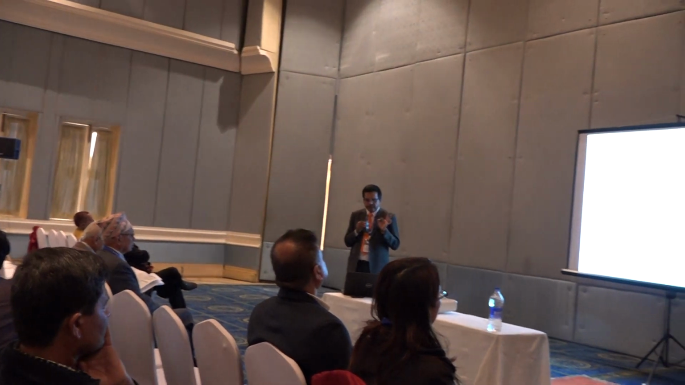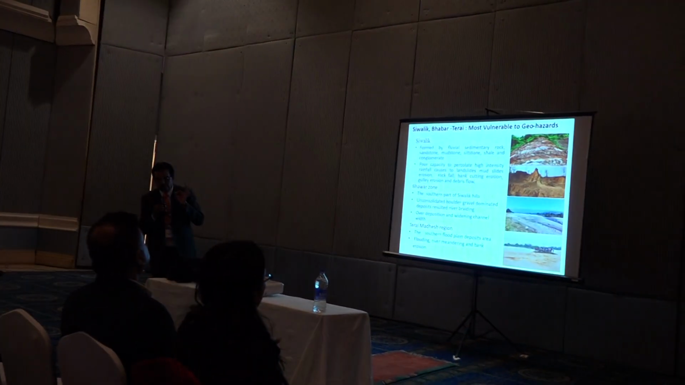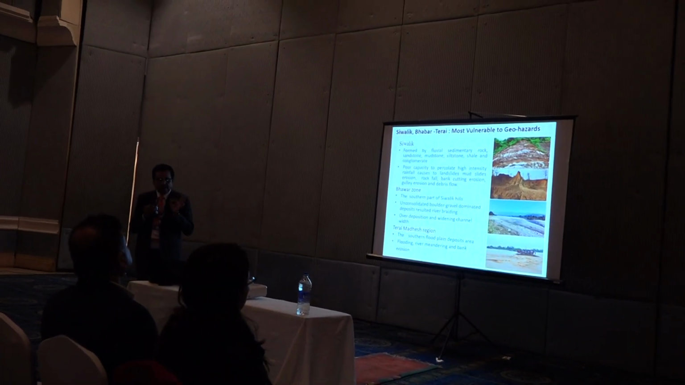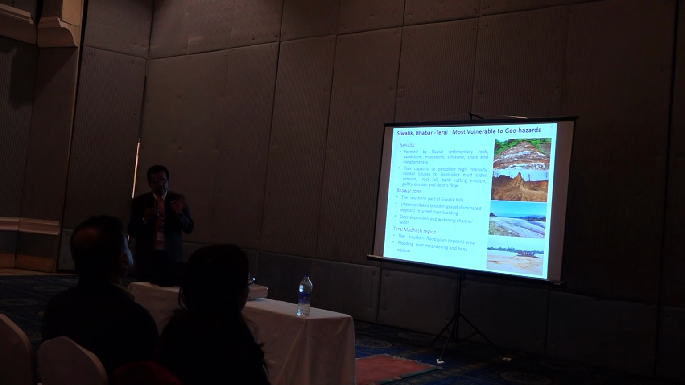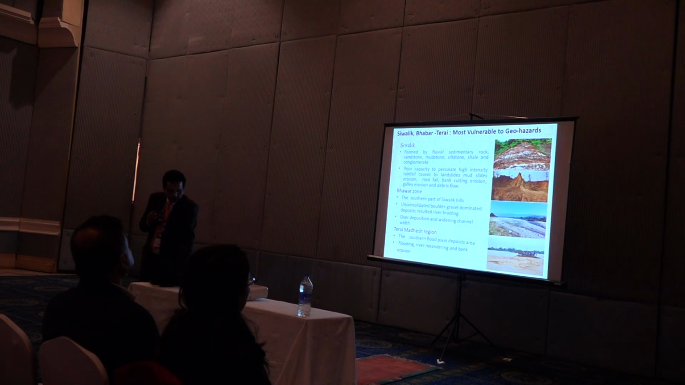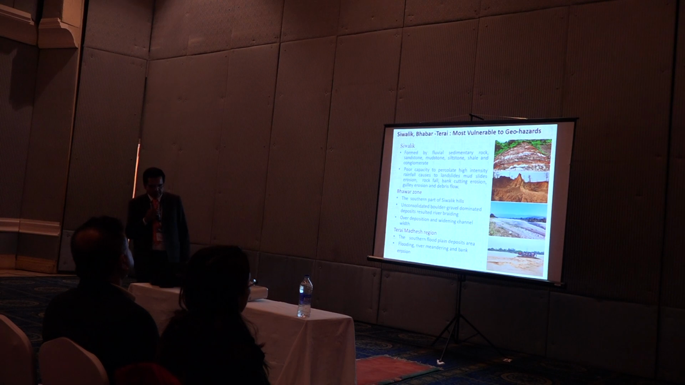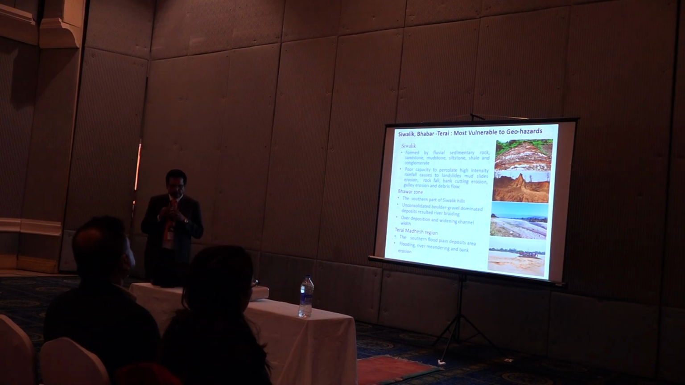So it has very low capacity to percolate the rainfall, it is unconsolidated, and that causes several disasters. The Bhabar zone, the southern part of Shivalik Hill, is unconsolidated and boulder gravel dominated, as we know, with over deposition and widening of channel width. So this is a very sensitive area in the south of Shivalik.